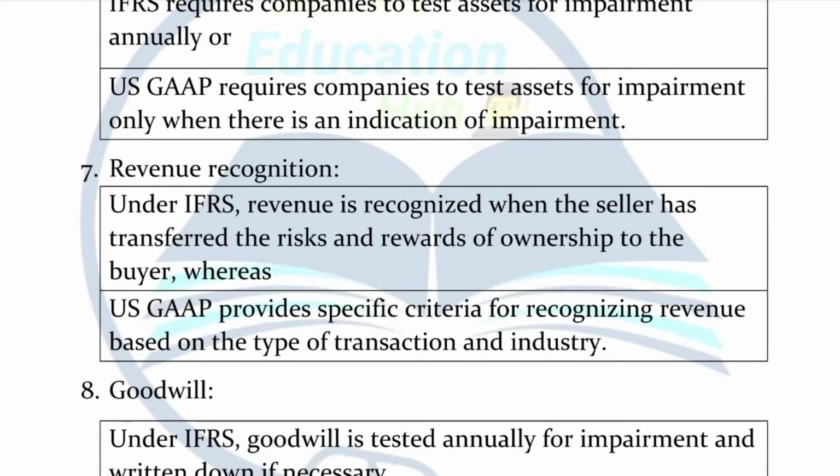Now another difference is on the basis of revenue recognition. Under IFRS, revenue will be recognized when the seller transfers the risk and reward of ownership to the buyer. In simple words. But if we talk about US GAAP, there is another, more specific criteria for revenue recognition on the basis of transaction and industry. There are different types of industries and transactions. So firstly, the company has to check what type of business it is, what type of industry it is, and what type of transaction it is, so that revenue recognition can be fulfilled. In simple words, there is a specific criteria on the basis of type of business. So firstly, you have to check the type of business, and on that basis you recognize the revenue.